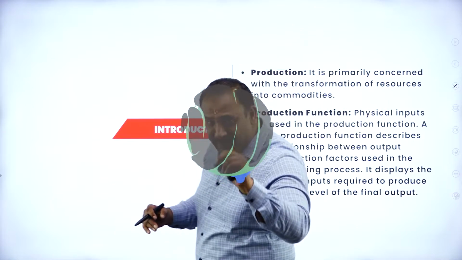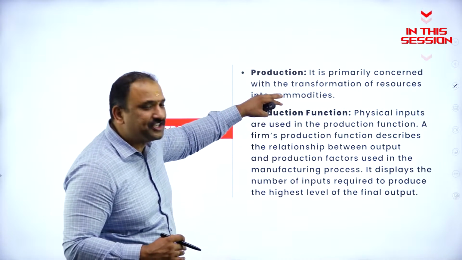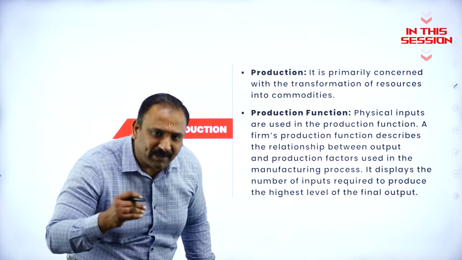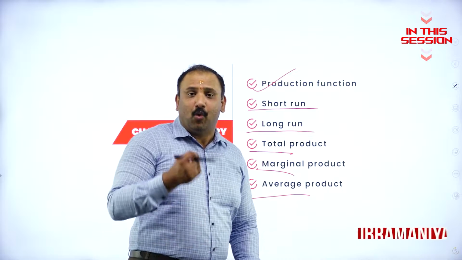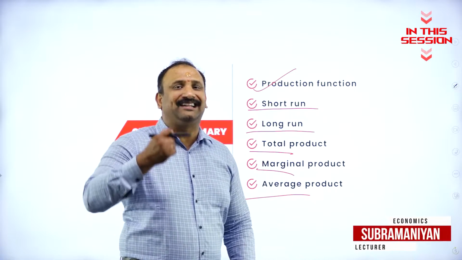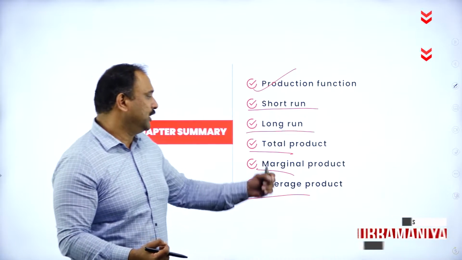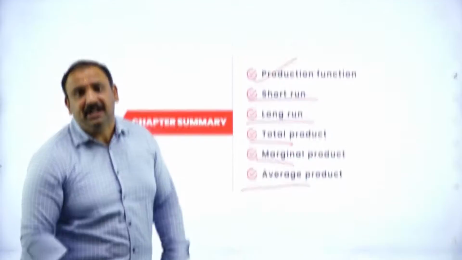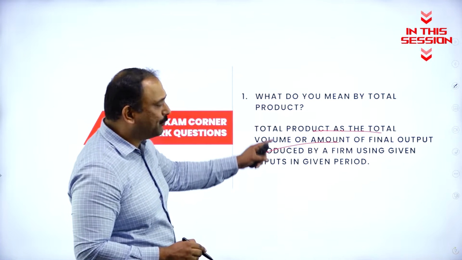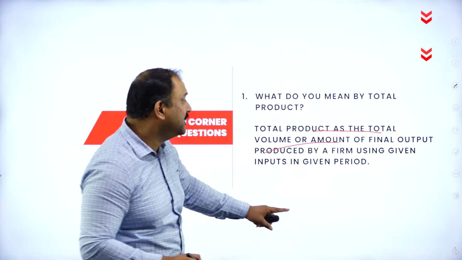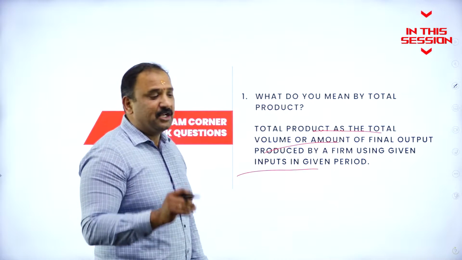It is primarily the concern with the transformation of resources into commodities. Very, very important as we are talking now. Marginal product, one additional product that can be derived by one additional input, we call it as marginal product. Total product is the total volume or amount of the final output produced by the firm using given inputs for a given period of time.